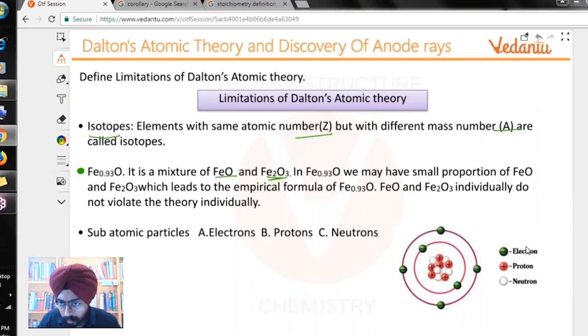Wait, let me open the chat box. Yes, Arush, you are right. It is from the solid state.